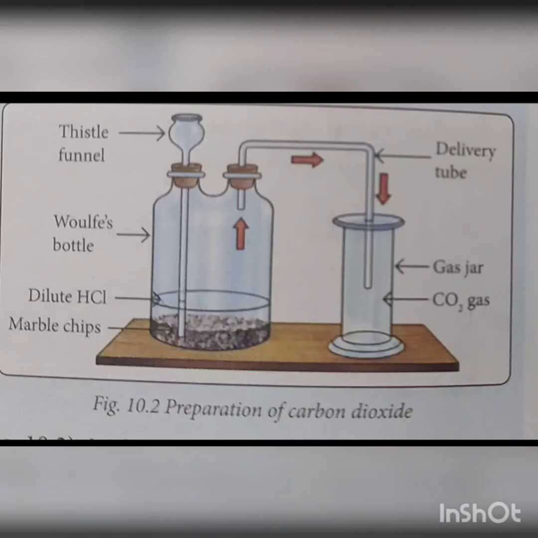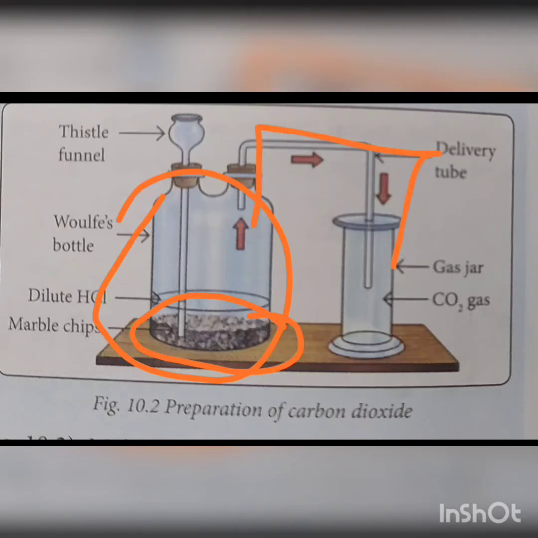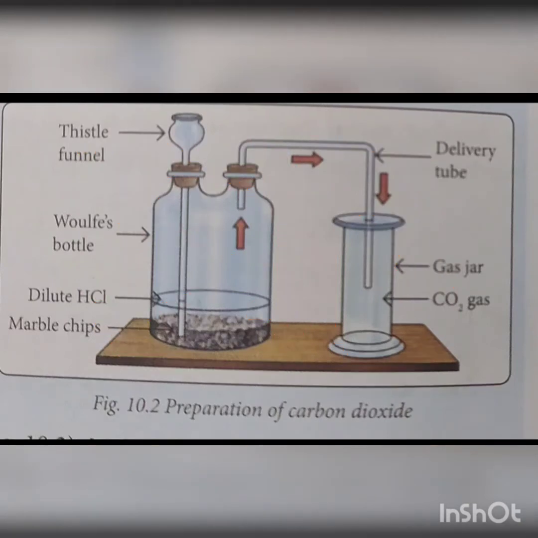For this, the materials required are marble chips, which is calcium carbonate, dilute hydrochloric acid, a Wolf's bottle, a delivery tube bent twice at right angles, a gas jar, a thistle funnel, and 2 rubber stoppers with a hole each.